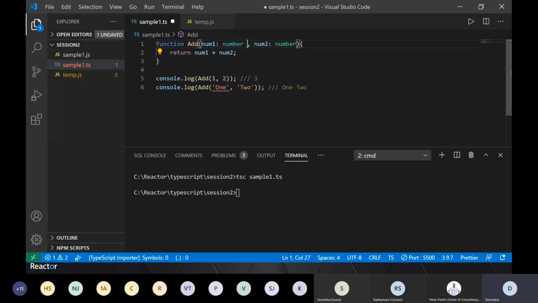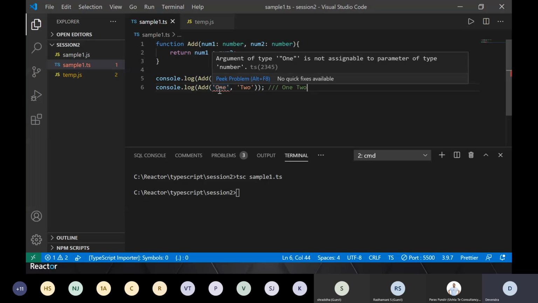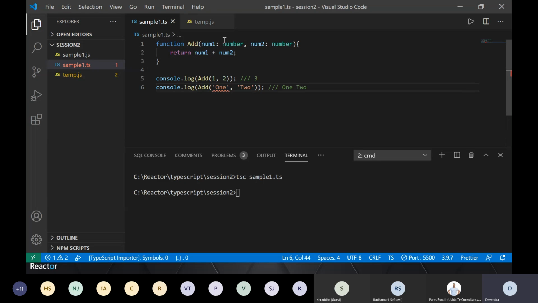So now I can say this num1 variable can take any input which is of type number, or it can take input as a string also. See, as soon as I typed number or string, there was this error. I'll again remove it and show you. My function was expecting two parameters, both of type number, but it was giving me this error that this cannot be assigned to a number, because this is string, this is number.